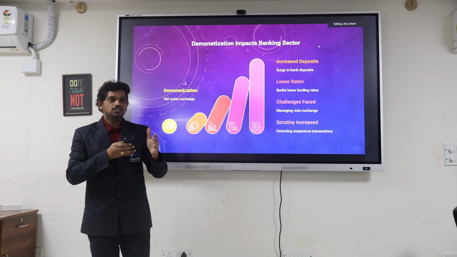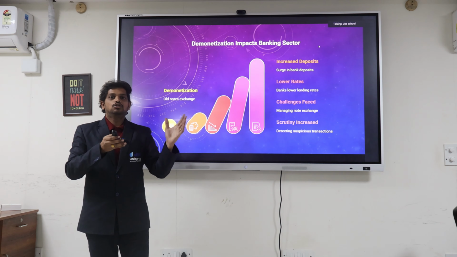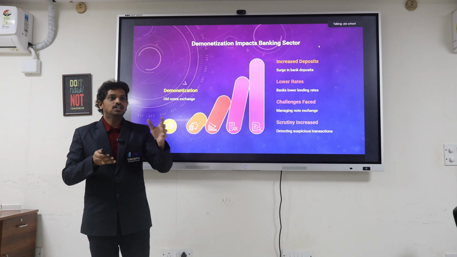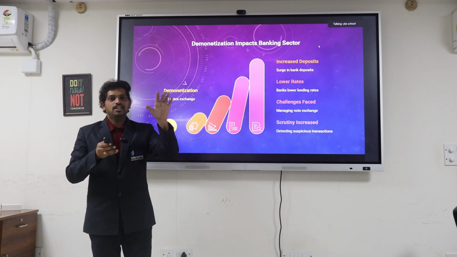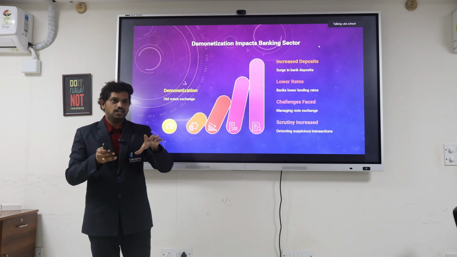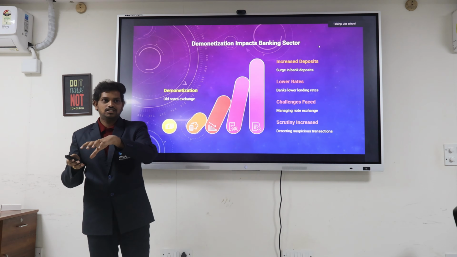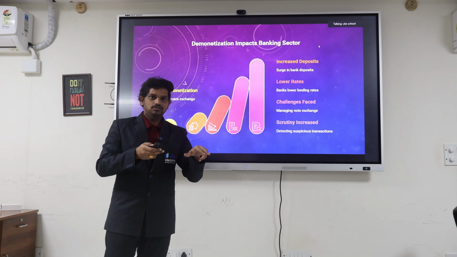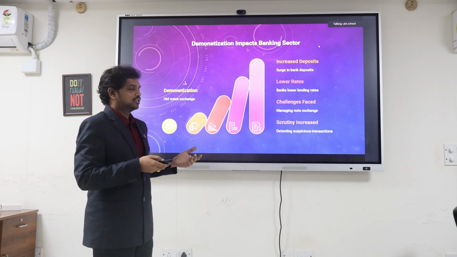To mitigate those distractions, they reduced the interest rates to meet the requirements of customers. You may deposit the money in the bank in existing currency notes, and anyone who is in need of currency may take these existing notes from the bank to mitigate their mishaps and meet their daily needs. That is the main reason.